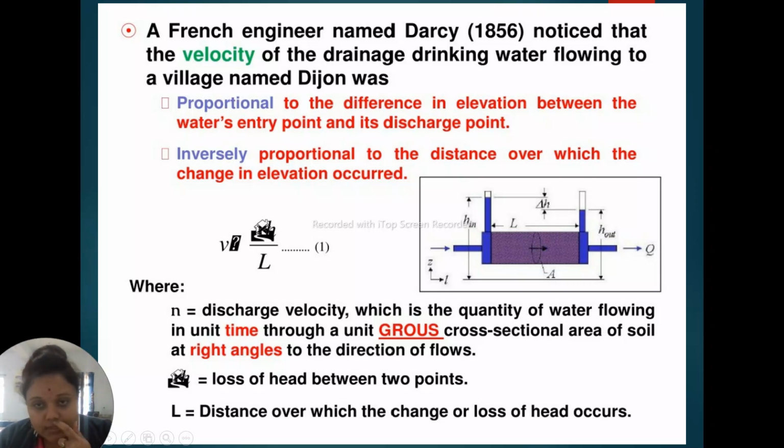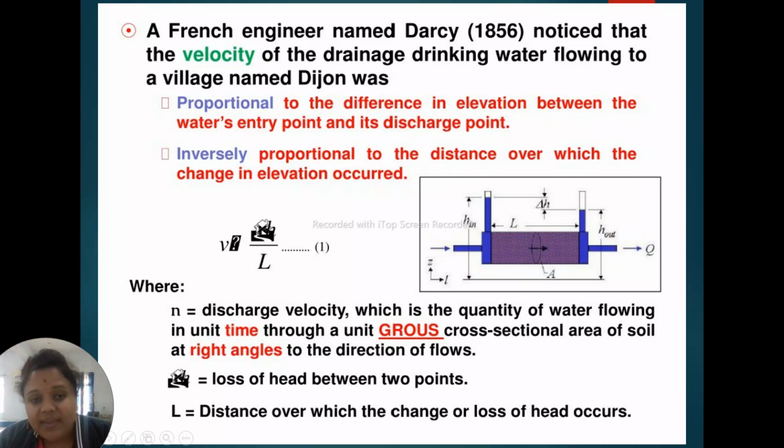It enters the soil, and through the voids the soil will absorb some amount of water, and the extra amount of water will flow up to here, and this is the discharge. This is the inlet height, and this is the outlet height. So this difference is delta H. Delta H means head loss.